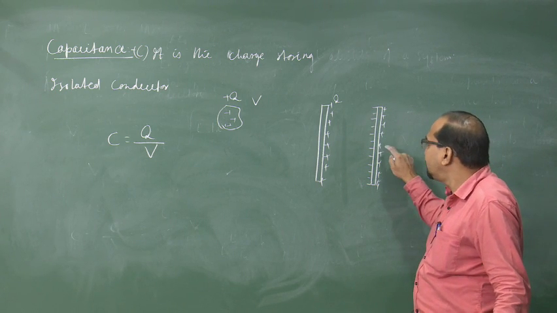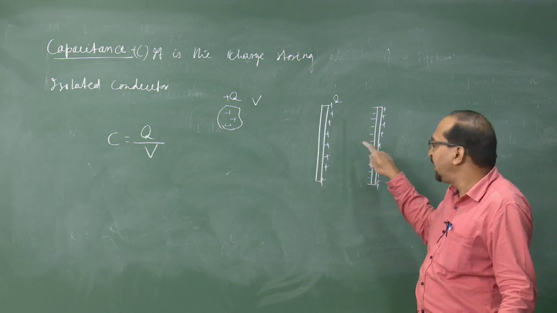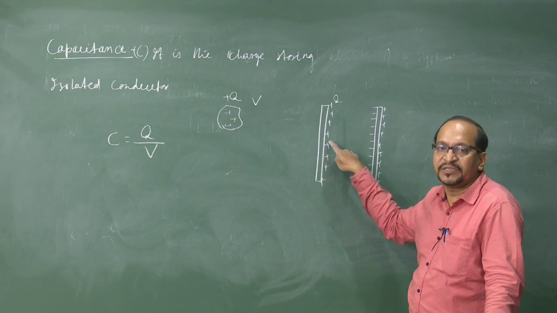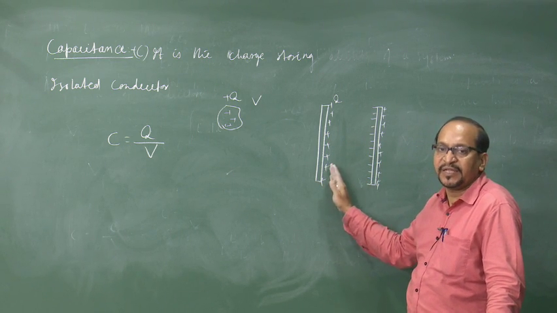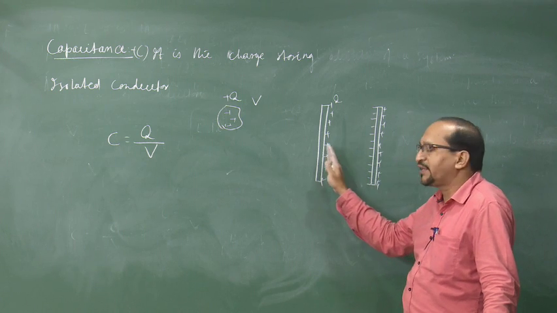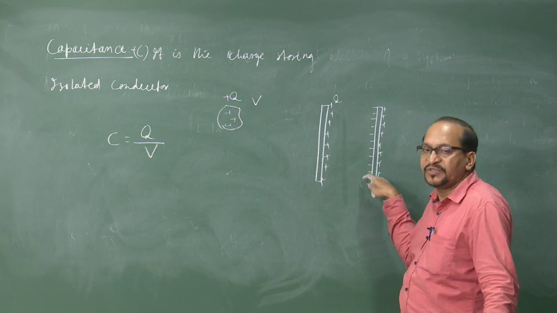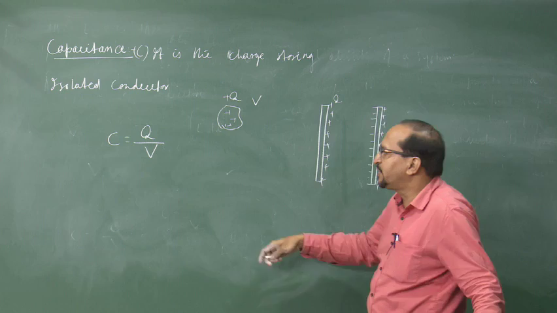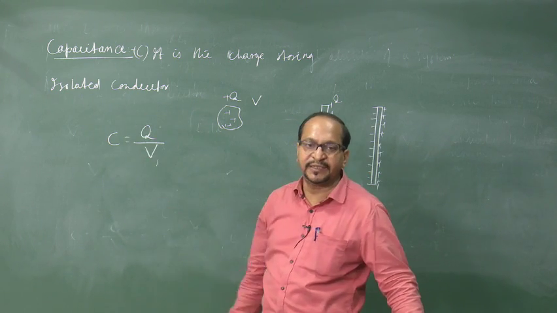The effect of the positive induced charge is to increase the potential here, and the effect of the negative induced charge is to decrease it. As the negative charge is closer, it has more effect. Therefore, the combined effect of the induced charge is to reduce the total potential here. As the potential V is decreased, we can store more electric charge because capacitance increases.